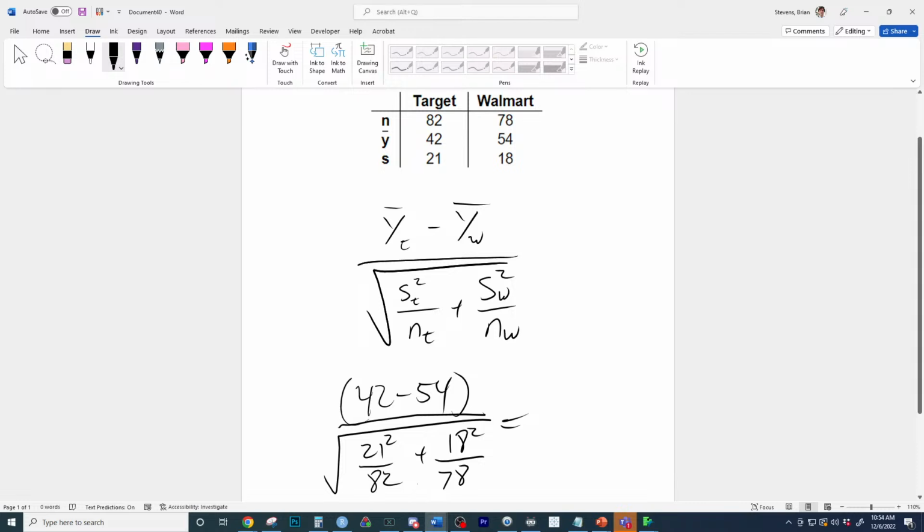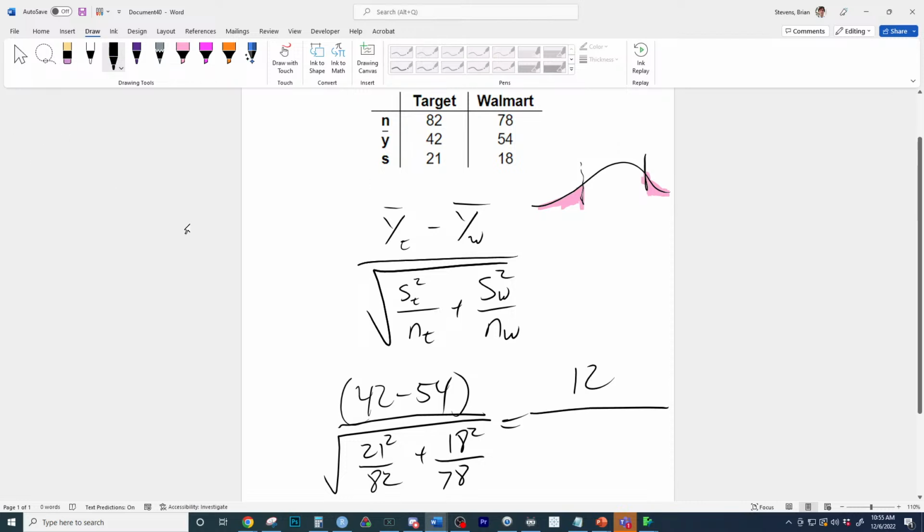How do you know which one to put first? It should tell you, but since we're doing the two-tailed test, the p-value would be the same either way because we're going to reflect it. The two-tailed test will reflect the result on the other side. Does that make sense, Caden? It is going to matter for the t being positive or negative, but when we do the p-value, since we're reflecting it on either side, it won't matter if the difference is positive or negative 12, because if we did negative 12 standardized, it would still be the same p-value.